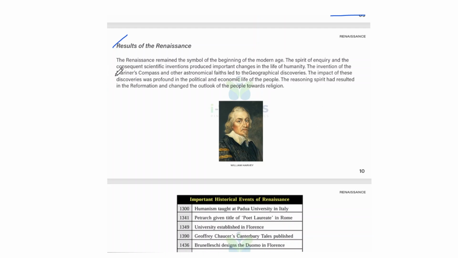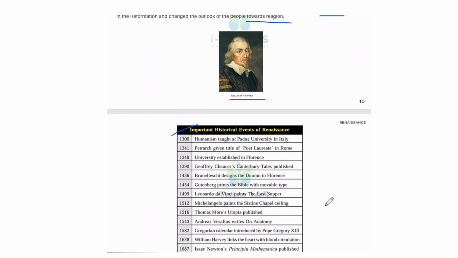The invention of the mariner's compass and other astronomical advances led to the geographical discoveries, and the impact of these discoveries was profound on the political and economic life of the people. And the reasoning spirit resulted in the Reformation and changed the outlook of the people towards religion. So this is the picture of William Harvey. So what are the important historical events in this chart?